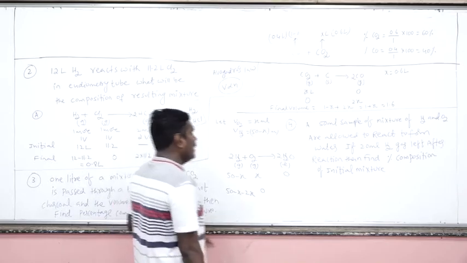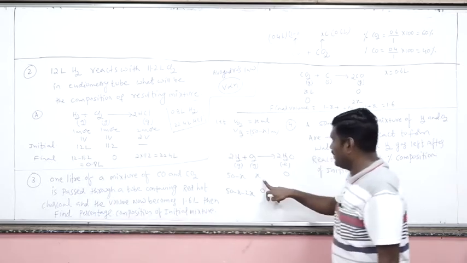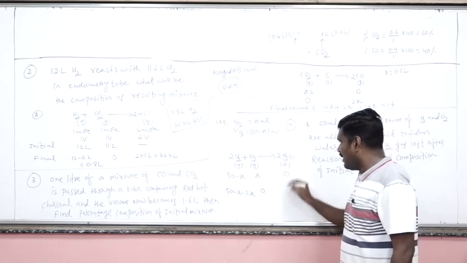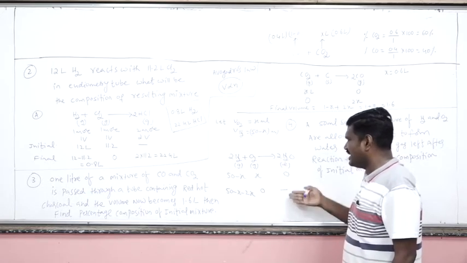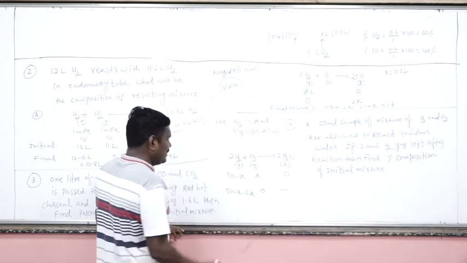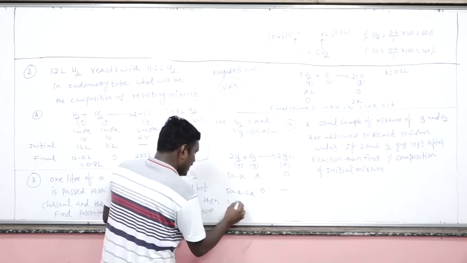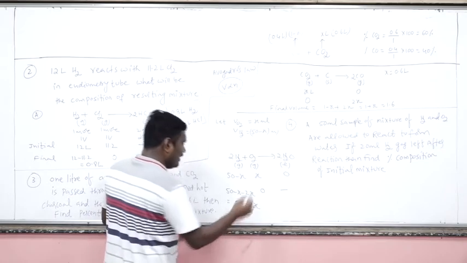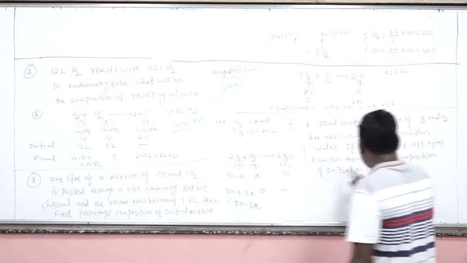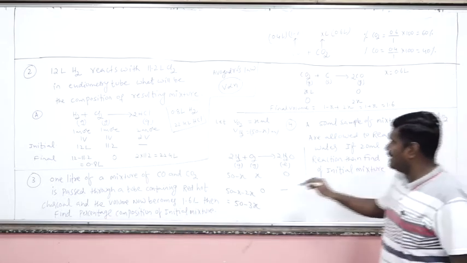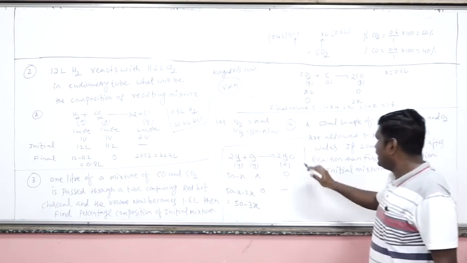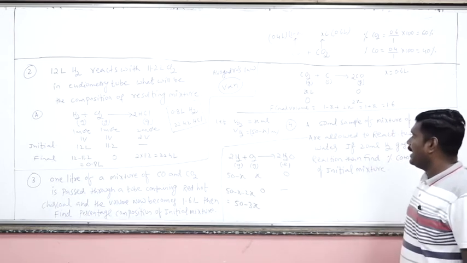Now here x volume of O2 reacts and 2x volume of water will be formed, but we should not consider the volume of the water, so I am not calculating the water volume. So how much hydrogen will be left here? 50 minus 3x. But in the question, it is given as 20 ml.